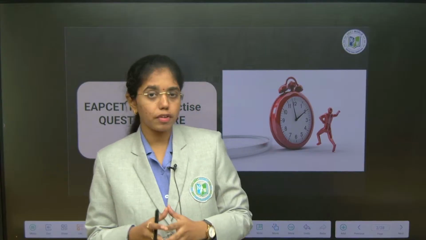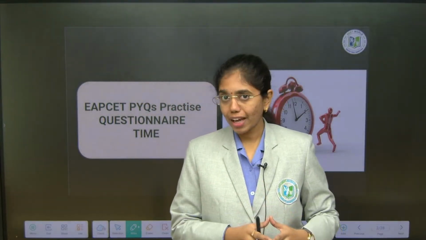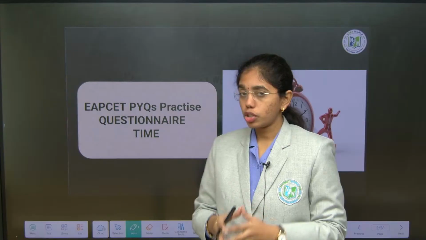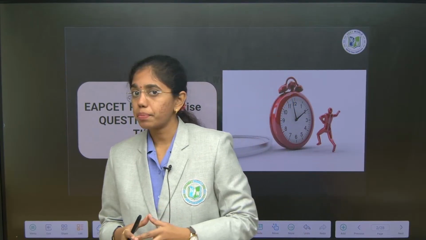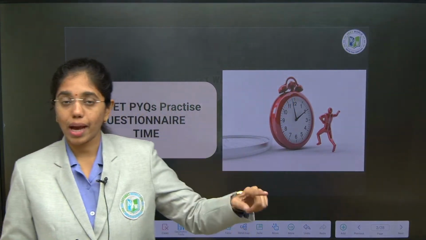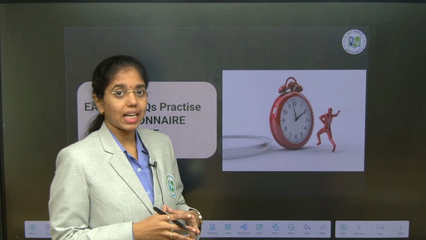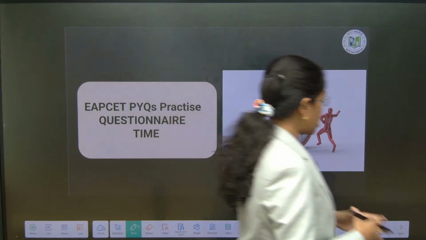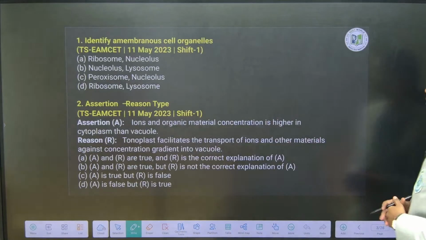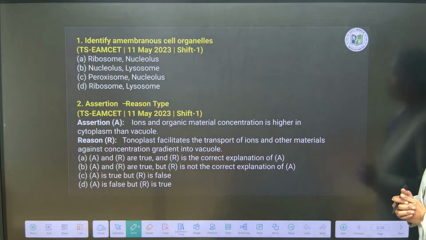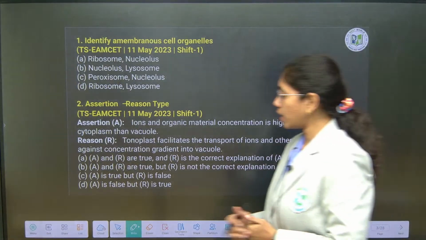So yes, we have finished off Cell the Unit of Life in our previous session, and today we are going to exercise the EAPCET previous year questions based on the chapter Cell the Unit of Life, after which we are going to begin with cell cycle and cell division. So without much delay, let's get started with the first question. It is about membrane bound organelles, asked in the year 2023.